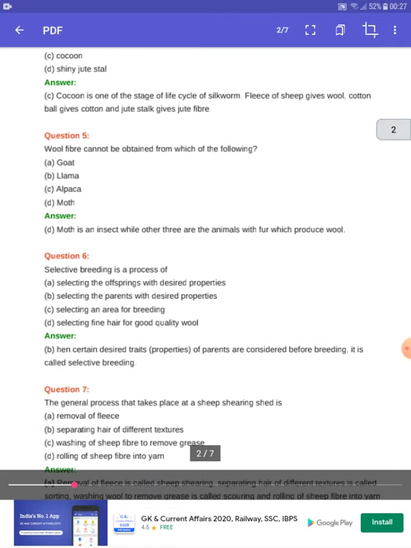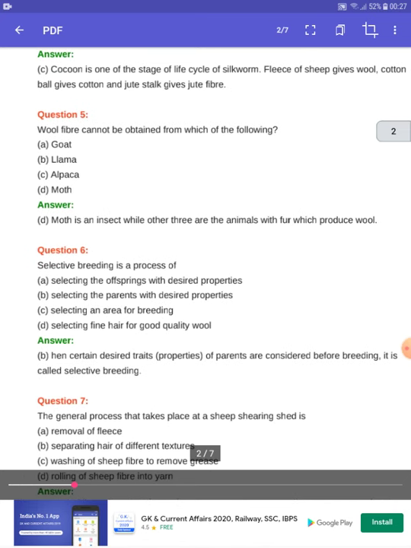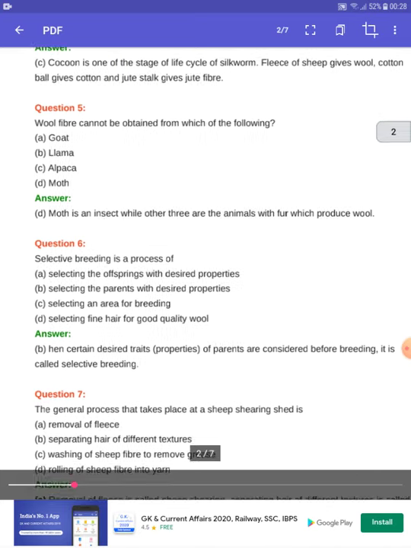The next question is: wool fiber cannot be obtained from which of the following? The options are goat, llama, alpaca, moth. So wool cannot be obtained from moth, because moth is an insect, while the other animals have fur which can produce wool. So goat, llama, and alpaca can produce wool, and moth cannot produce wool.